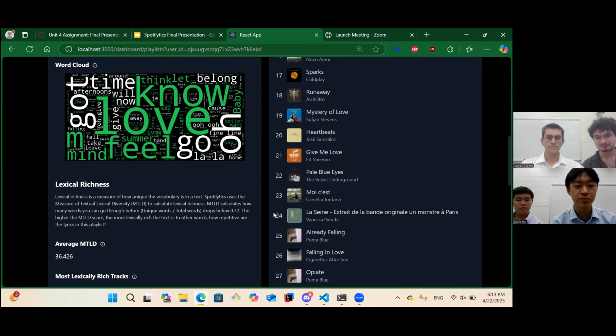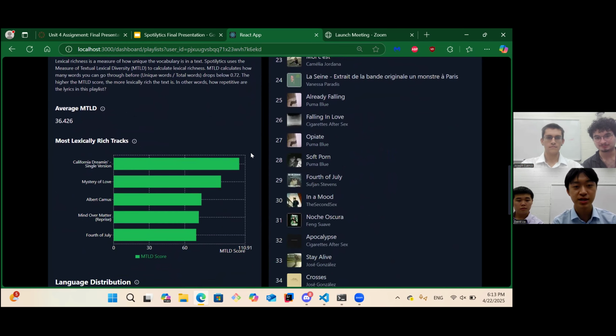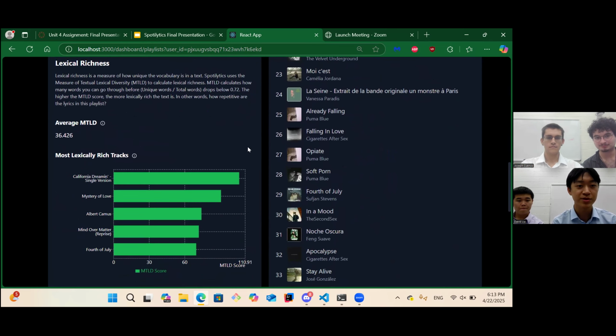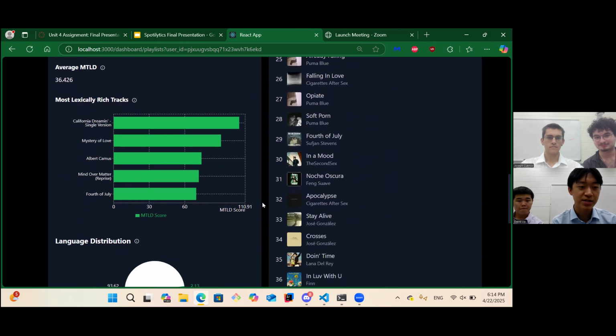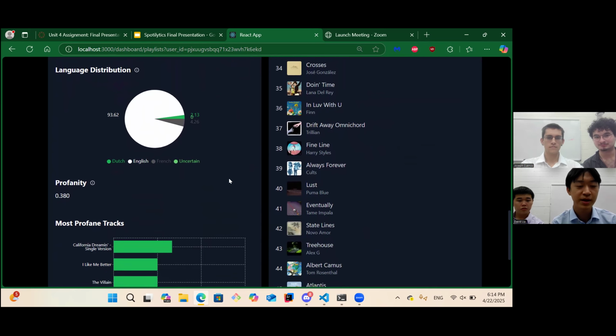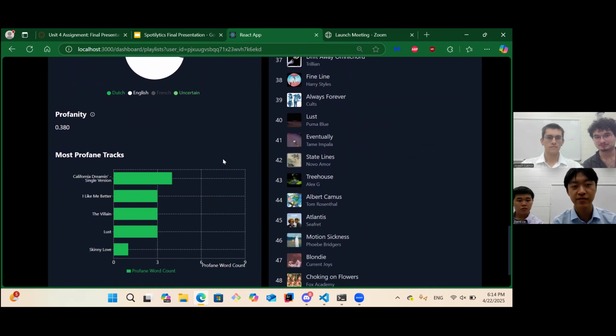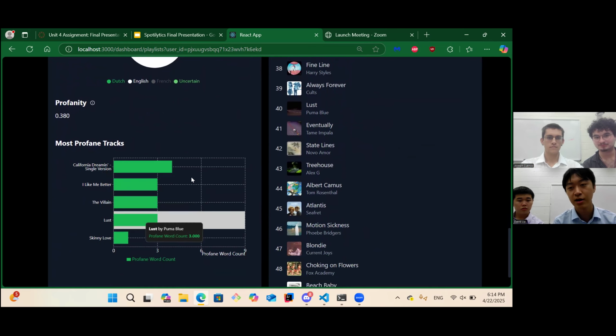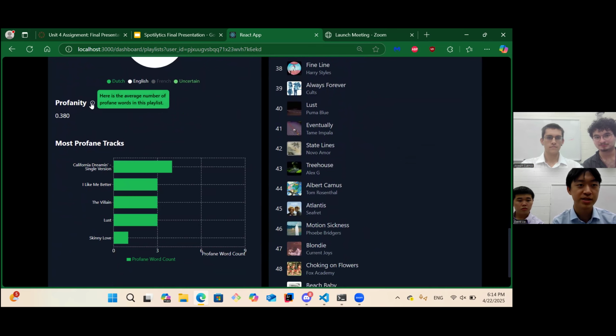If you scroll down a little more, we have lexical richness, which is just the density of the vocabulary in the song, and all 5 of these songs are present within the playlist. And second to last, language distribution, where you can see most of it is English, but we have some Dutch and some French in there. And finally, we have the top 5 most profane tracks, which again are also all part of this playlist.